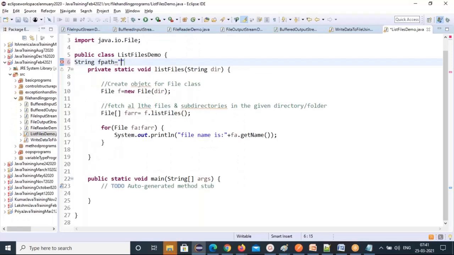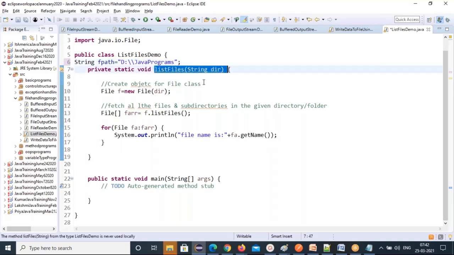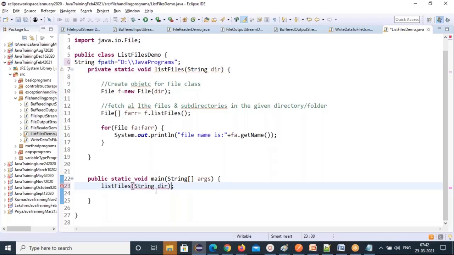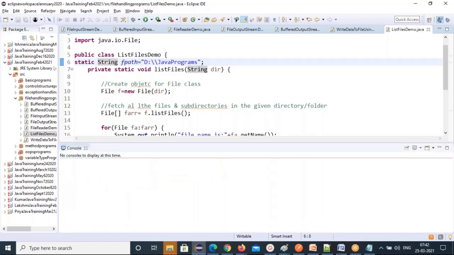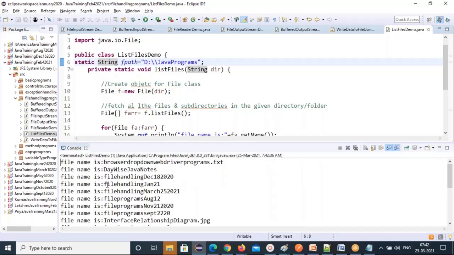So how many files and subfolders are there in this directory? All of it will be listed. Call this method in the main method and give the file path. Change the path to static. See, it's a non-static variable we declared, so it doesn't allow non-static variables in static methods. Now run the program. All of them are listing out.